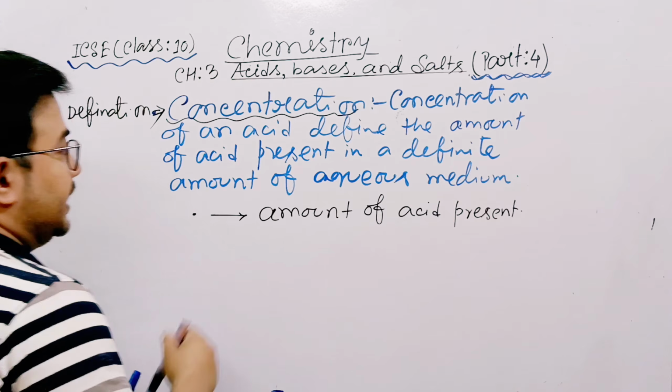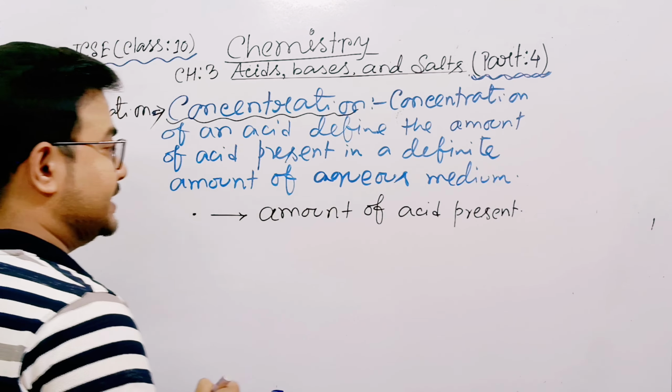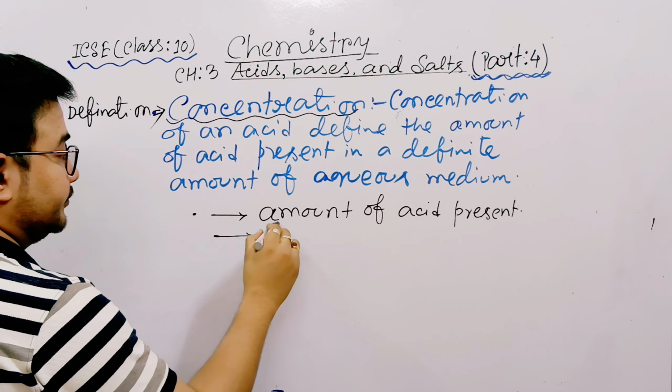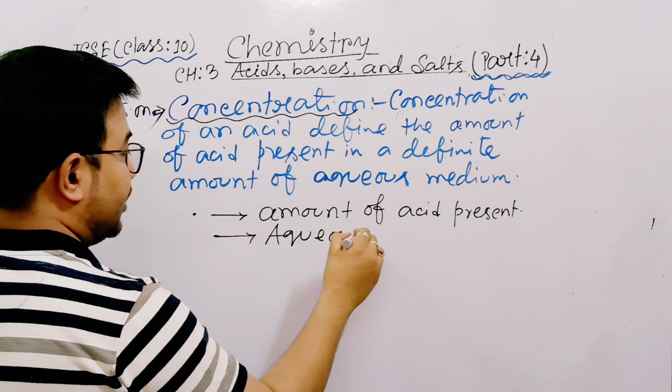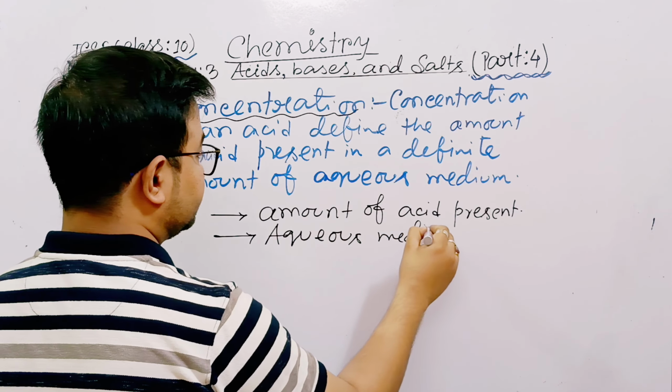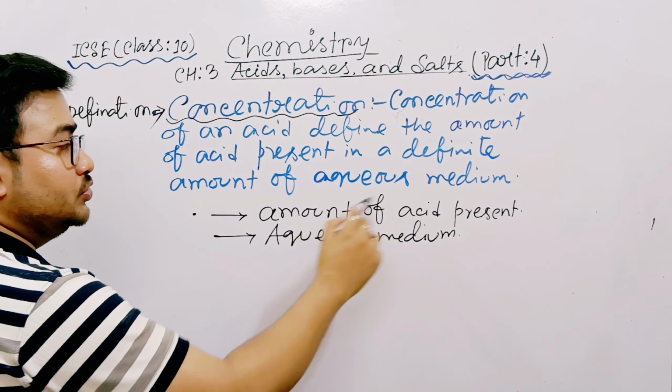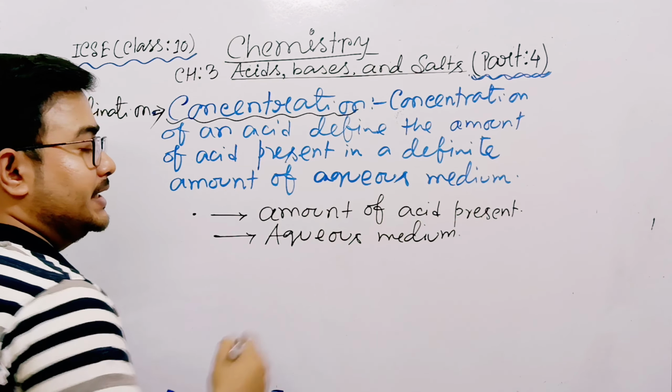So see, amount of acid present, but where? Aqueous medium. So if the amount of acid is more in aqueous medium, then more concentrated. If amount of acid is less in aqueous medium, then less concentrated. Now again, clear, what do you mean by aqueous?